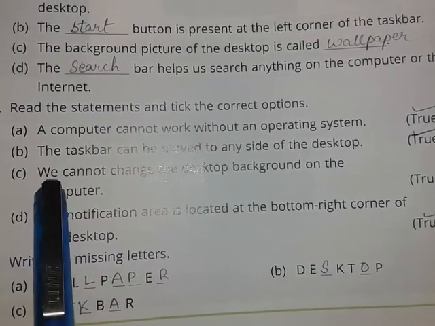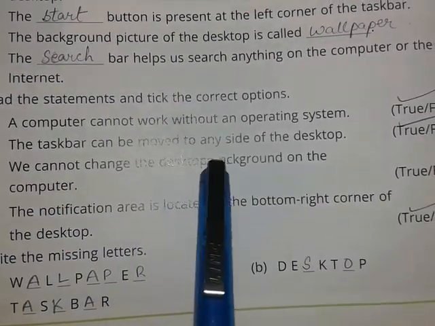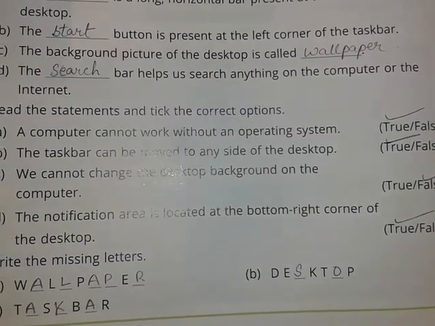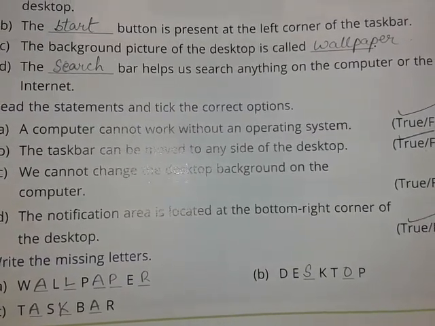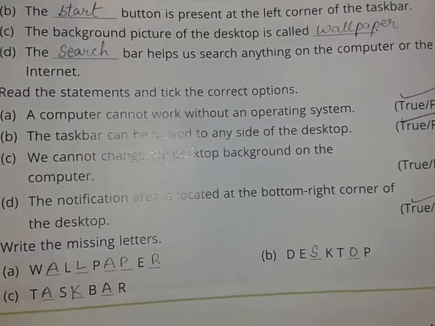Number B, the taskbar can be moved to any side of the desktop. This also I have shown you in the live class. I have also made a video to show you this.